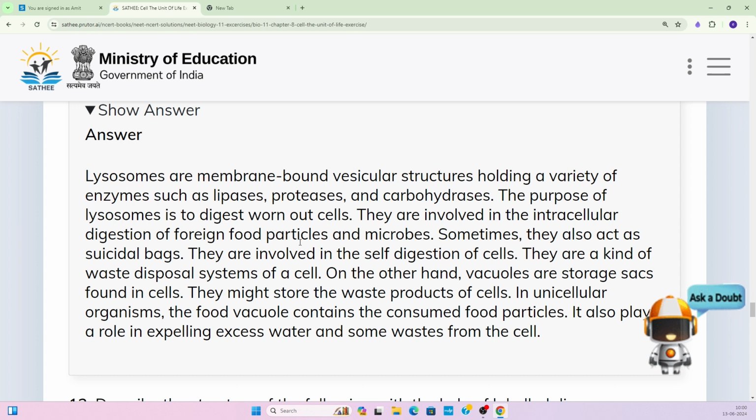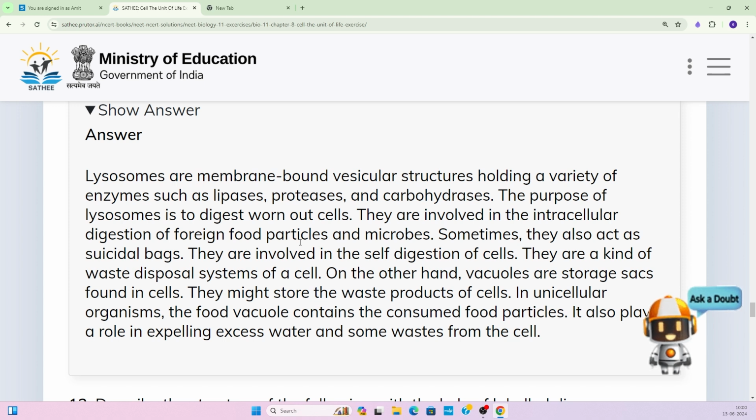They are involved in the self-digestion of a cell, and this self-digestion occurs just to clear out damaged cells. So they are a kind of waste disposal system of a cell. They take care of whatever waste is present or coming out into the tissue from the damage of cells or any other things, so they can clear those things out.